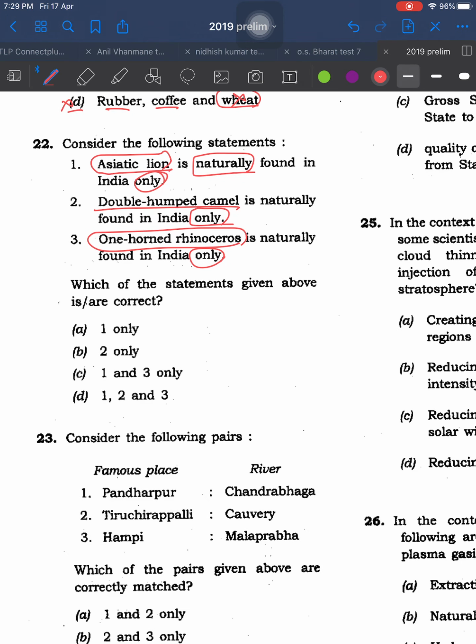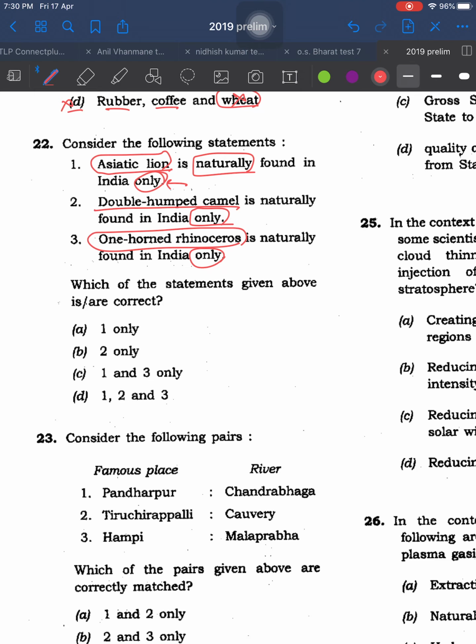Now, in general, people hear a lot that any statement with the words like only, exclusively, such extreme words, they feel that like they are spoon fed that if a statement has these extreme words, that statement will be wrong. It is not that case. Okay, every time it won't be wrong. Firstly, that's why you have to use your knowledge first, then these tricks, these words like only, extremely, their role comes later. Firstly, we have to think about our knowledge.